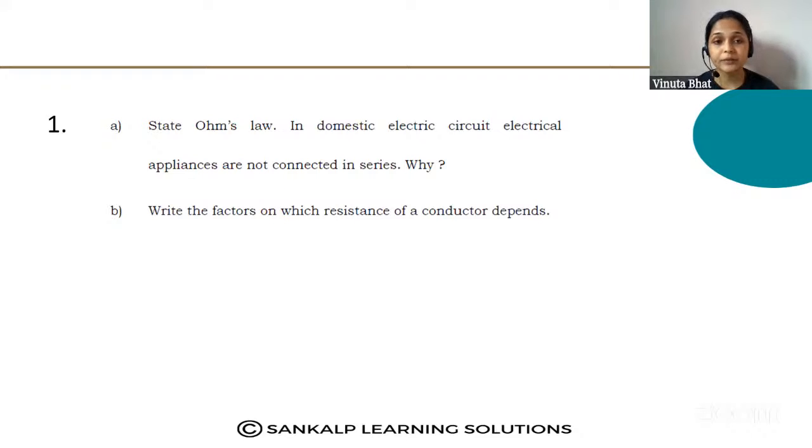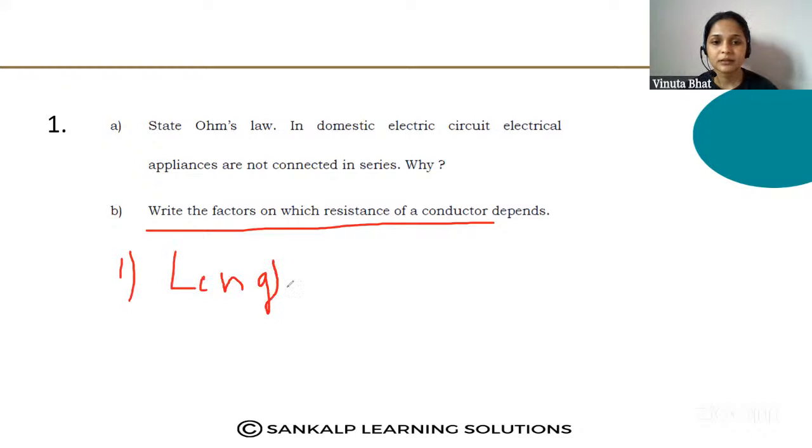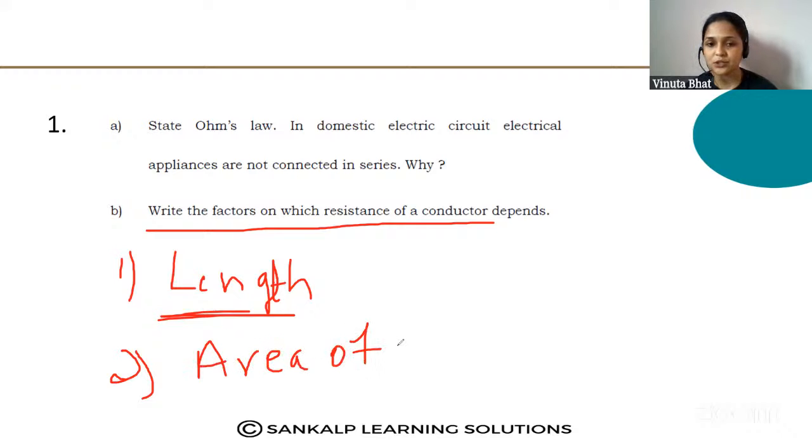Now question B, write the factors on which resistance of the conductor depends. The resistance of the conductor depends on the length of the conductor, and second, the area of cross section of the conductor.